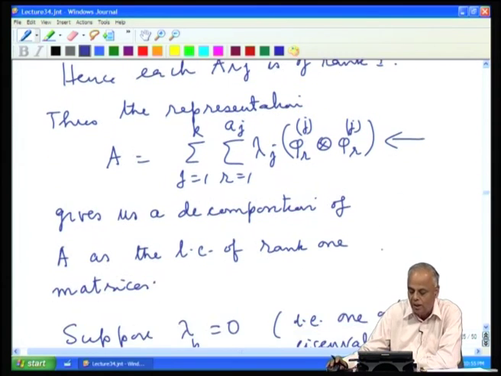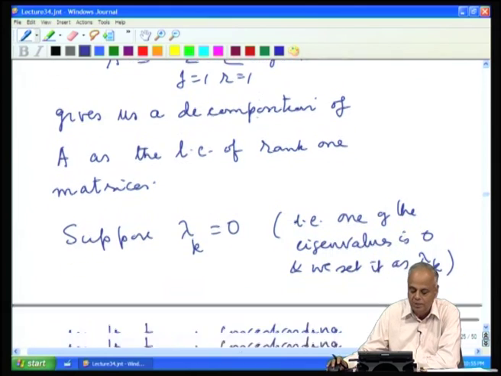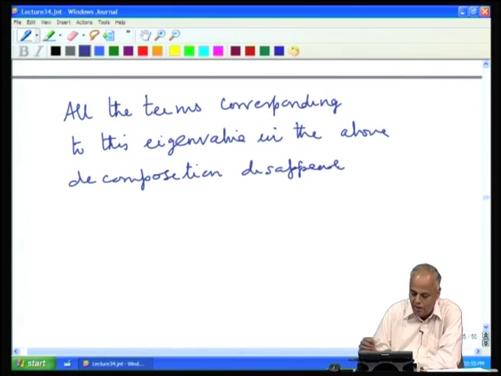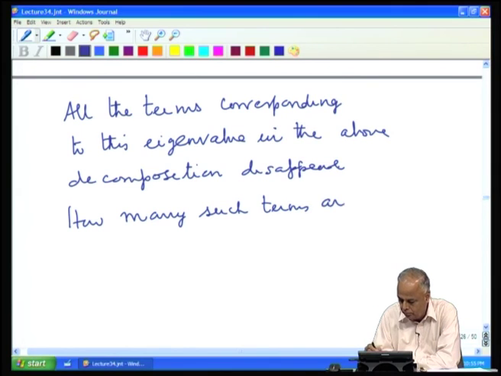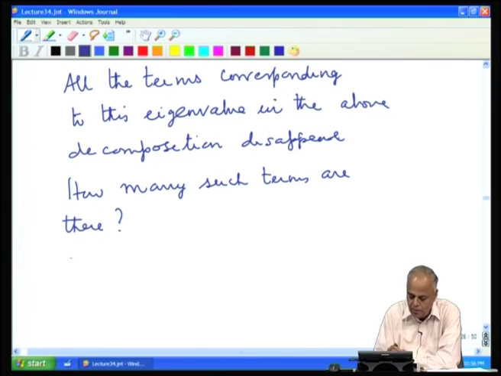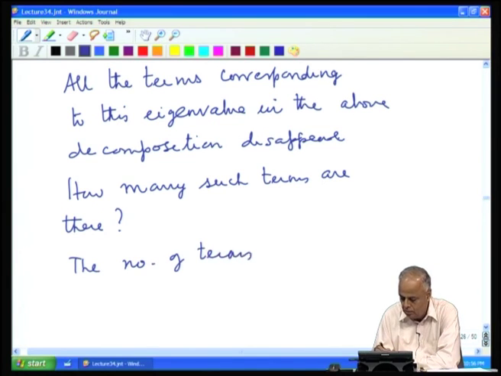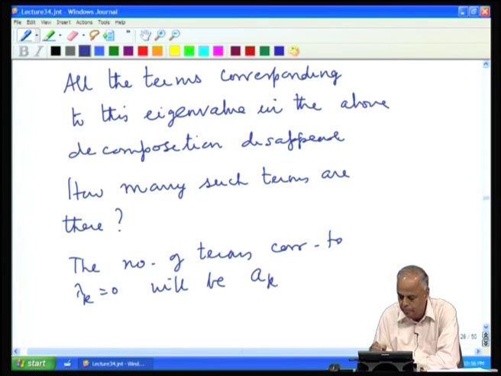All this, if you look at, gives us a decent decomposition of A. How many such terms are there? The number of terms corresponding to lambda k equal to 0 will be A k.